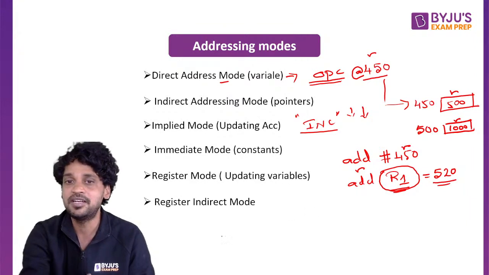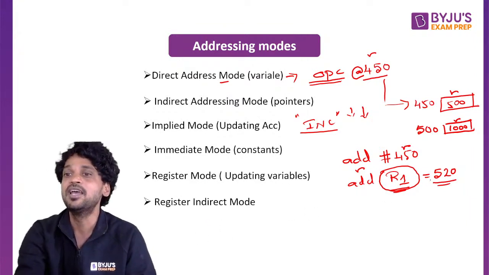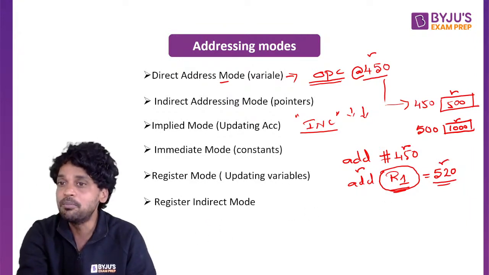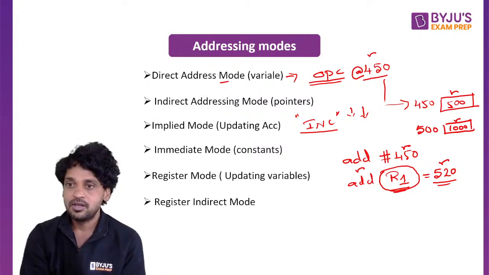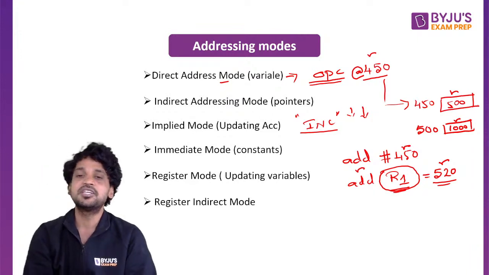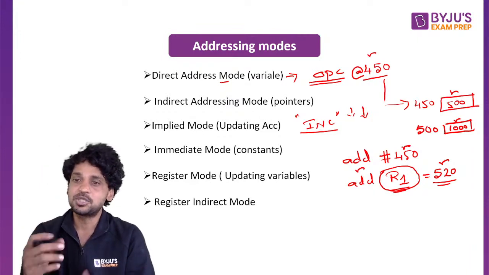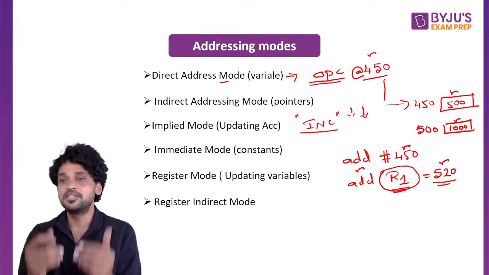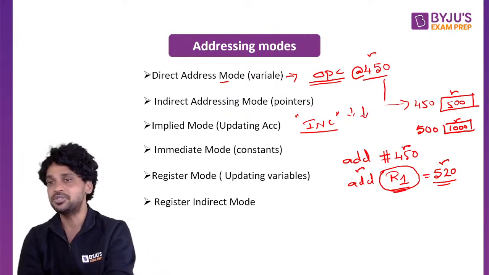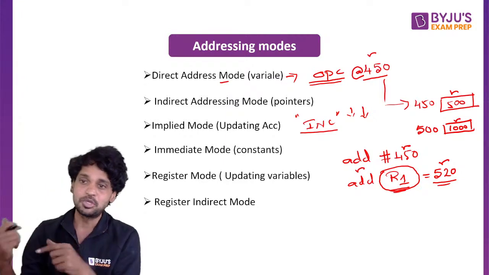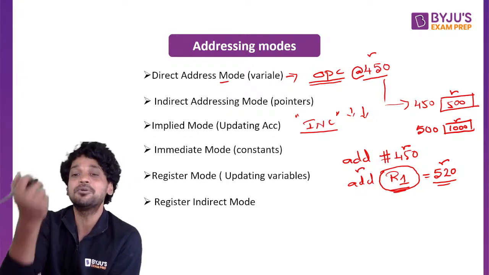In the register indirect addressing mode, this 520 will be the indirect address. Rather, it is going to give you a memory address. So in register indirect mode, the register that is available within the instruction is going to hold a memory address. You can't treat that as a direct operand, taking which you need to go to the main memory, in which you're going to find the operand.